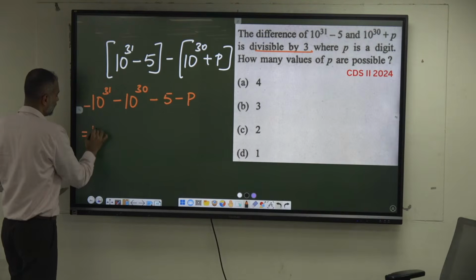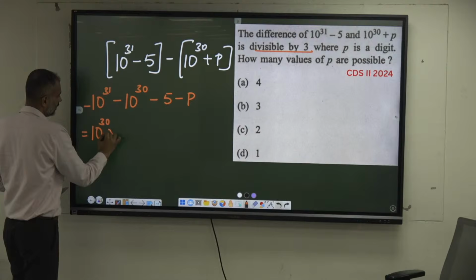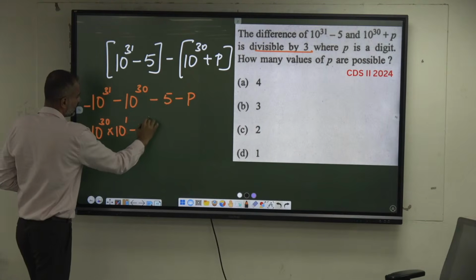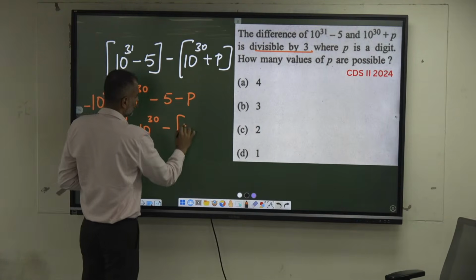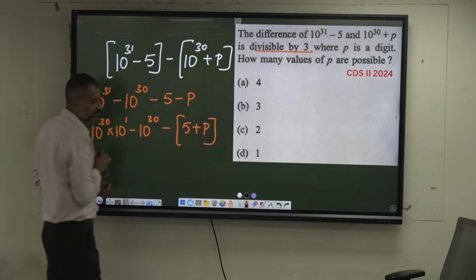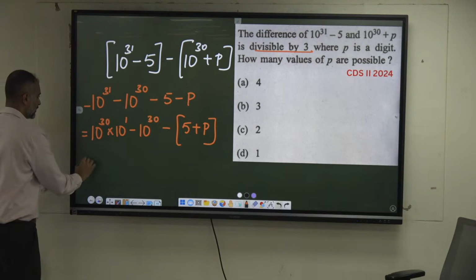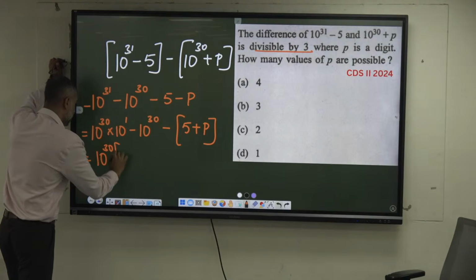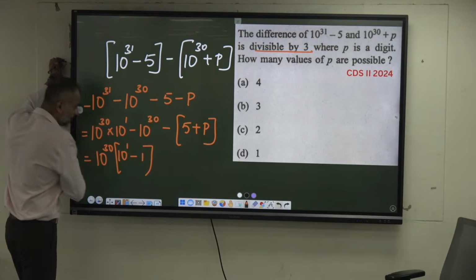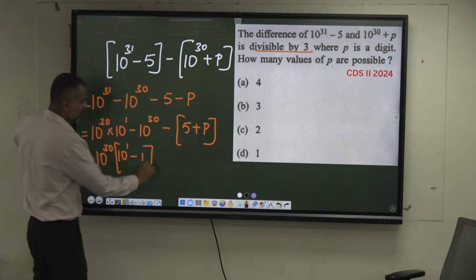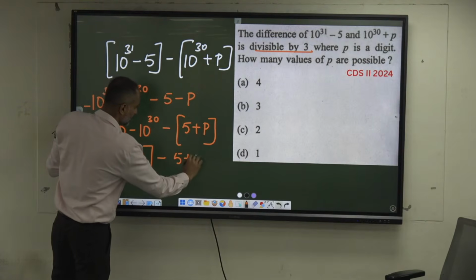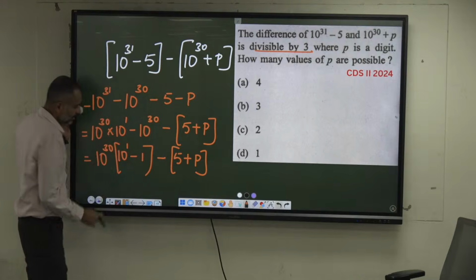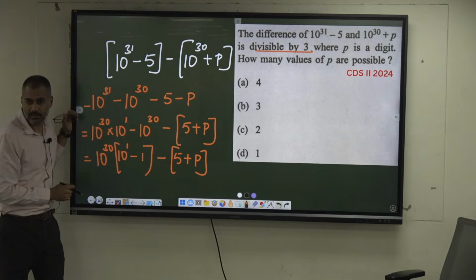If I take 10 power 30 common, this is 10 power 30 into (10 power 1 minus 1) minus 5 plus p. What is 10 power 1 minus 1?